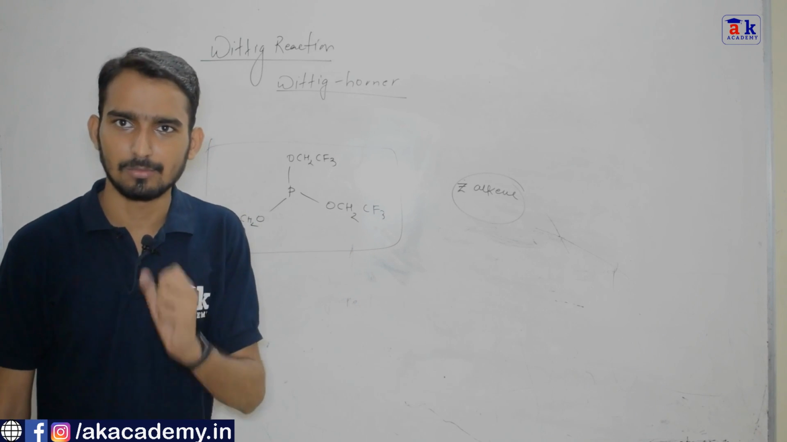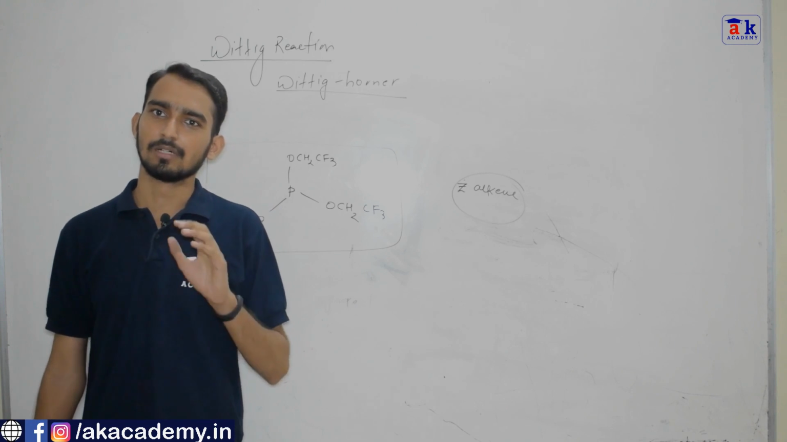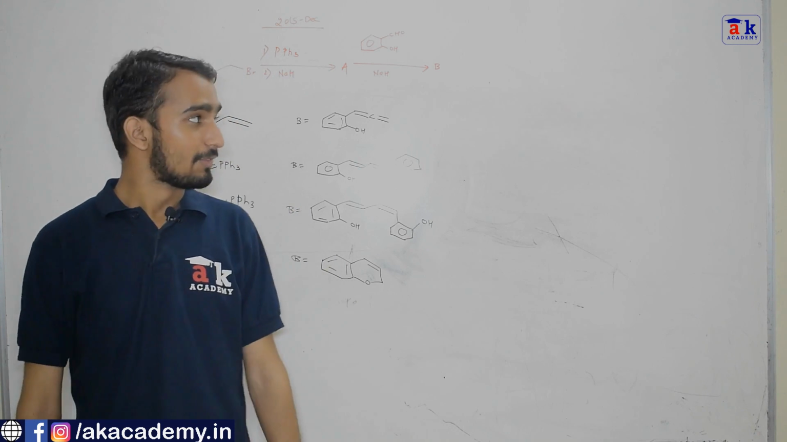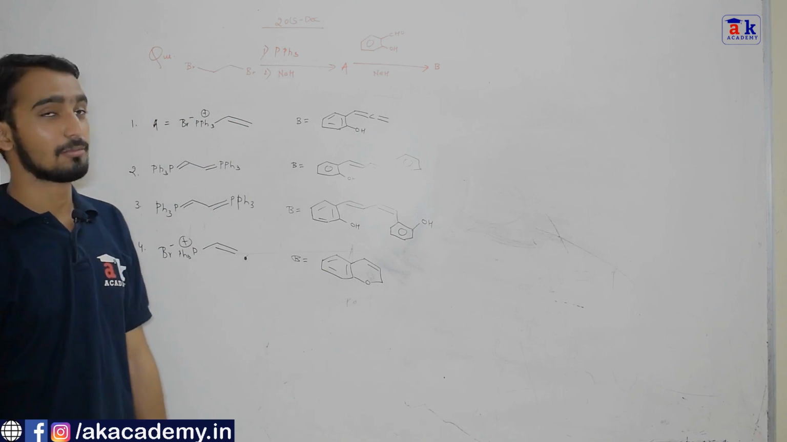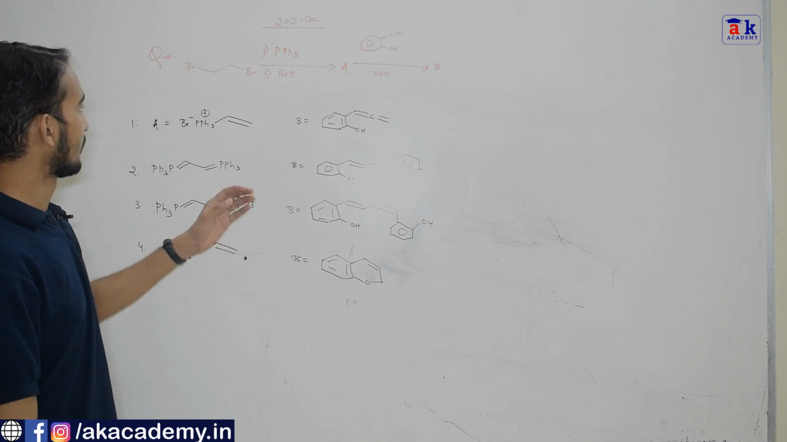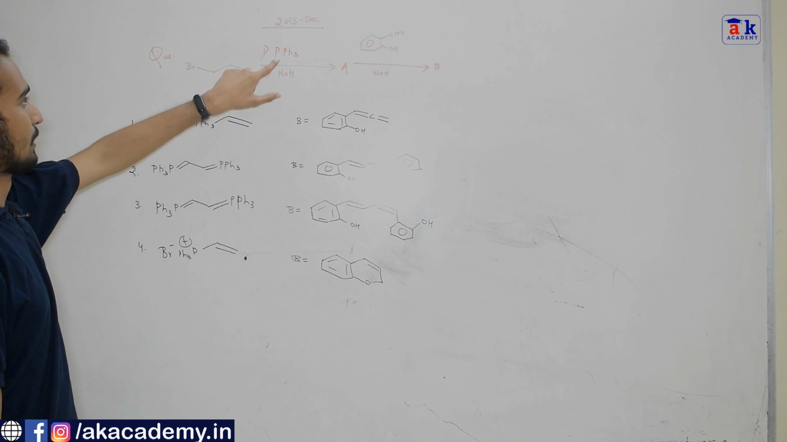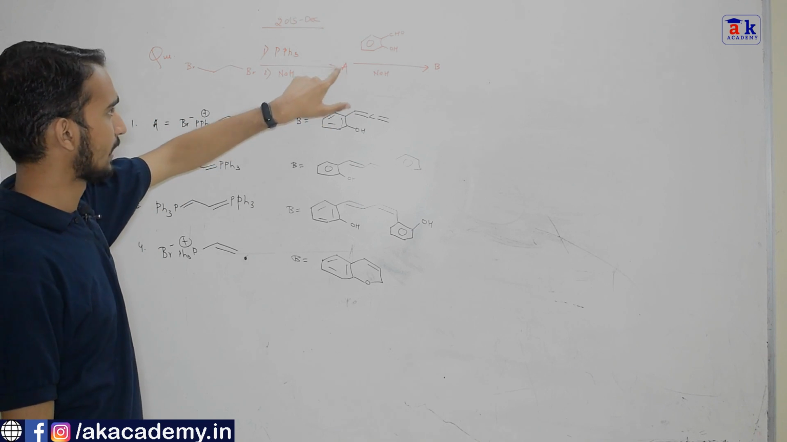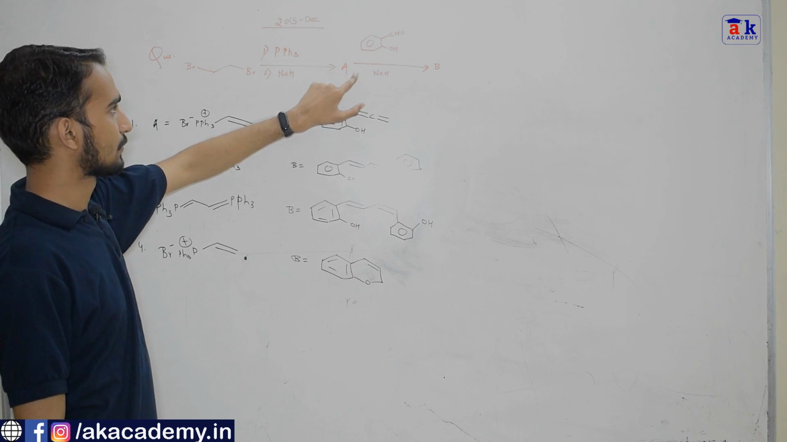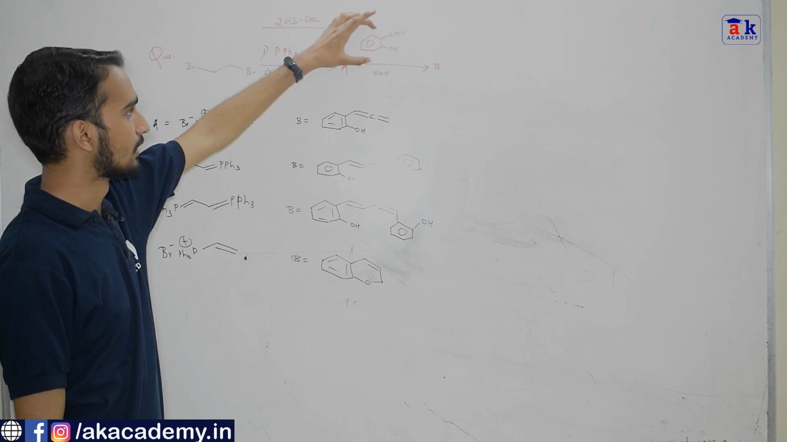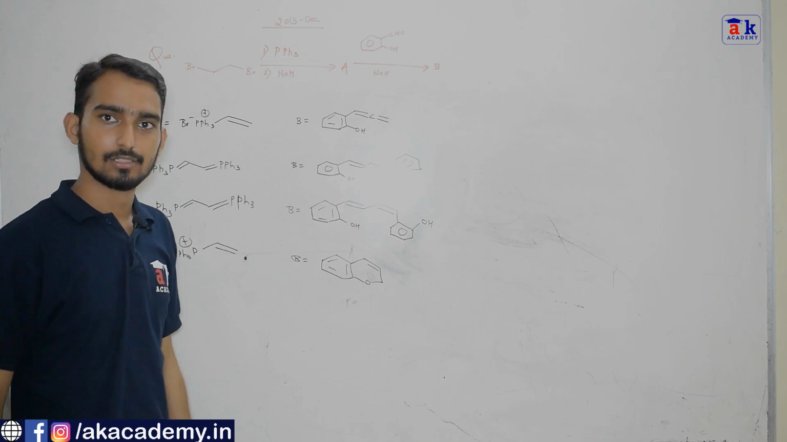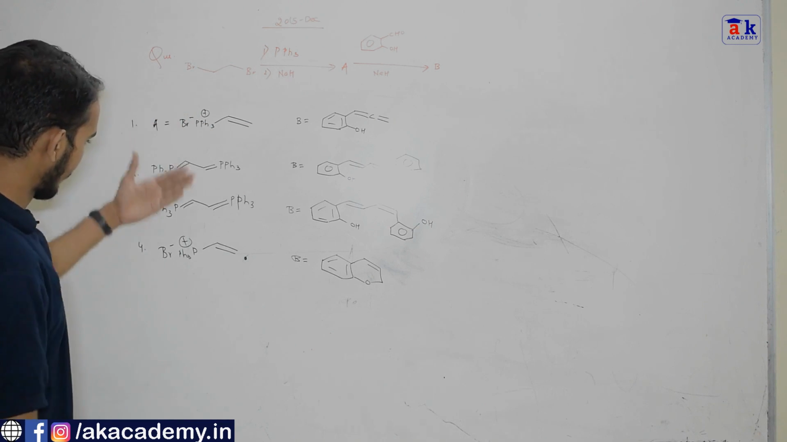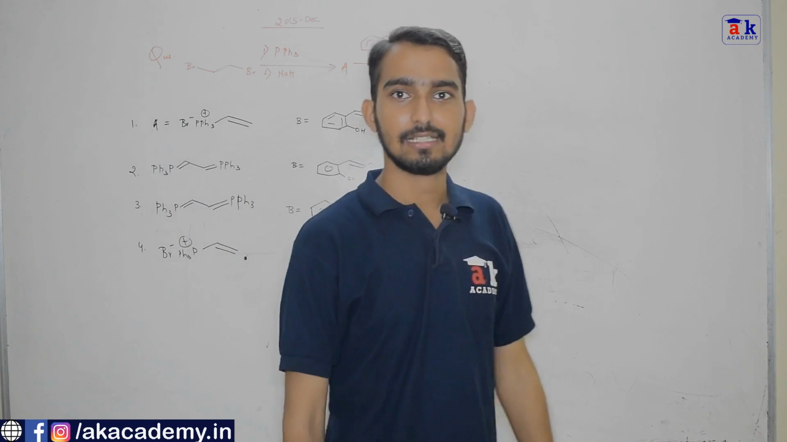So let us solve some of the questions which were asked in the CSIR exam pertaining to the Wittig reaction. A question on the Wittig reaction was asked in the CSIR exam, December 2015. Here is the question. We have this dibromide which is treated with PPh3 followed by treatment with sodium hydride, and A is formed. Then the product A is reacted with this particular material in the presence of base, and B is formed. We have been asked what is the structure of A and B, and there are 4 options. So let us see what is the correct answer.